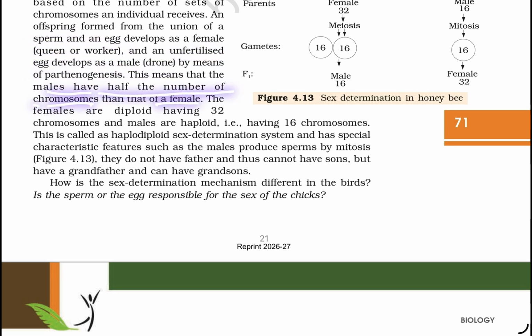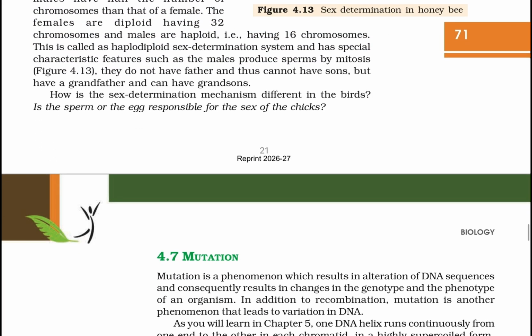This means that the males have half the number of chromosomes that females have. Females are diploid, having 32 chromosomes, and the males are haploid, having 16 chromosomes. It is called the haplodiploid sex determination system, which has special characteristic features. The male produces sperm by mitosis. They do not have a father, thus cannot have a son, but have a grandfather and can have a grandson.